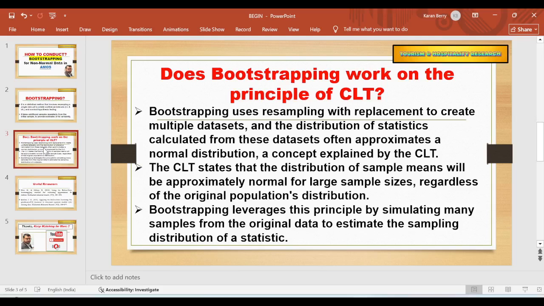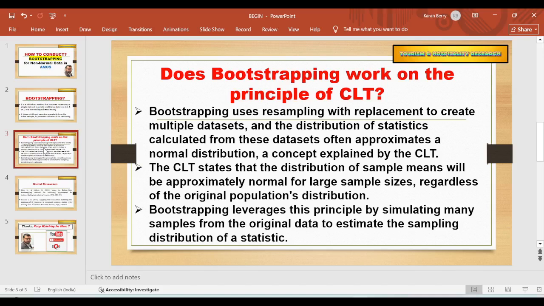Does bootstrapping work on the principle of central limit theorem? Bootstrapping uses resampling with replacement to create multiple data sets, and the distribution of statistics calculated from these data sets often approximates a normal distribution, a concept which is well explained by the central limit theorem. What is central limit theorem?